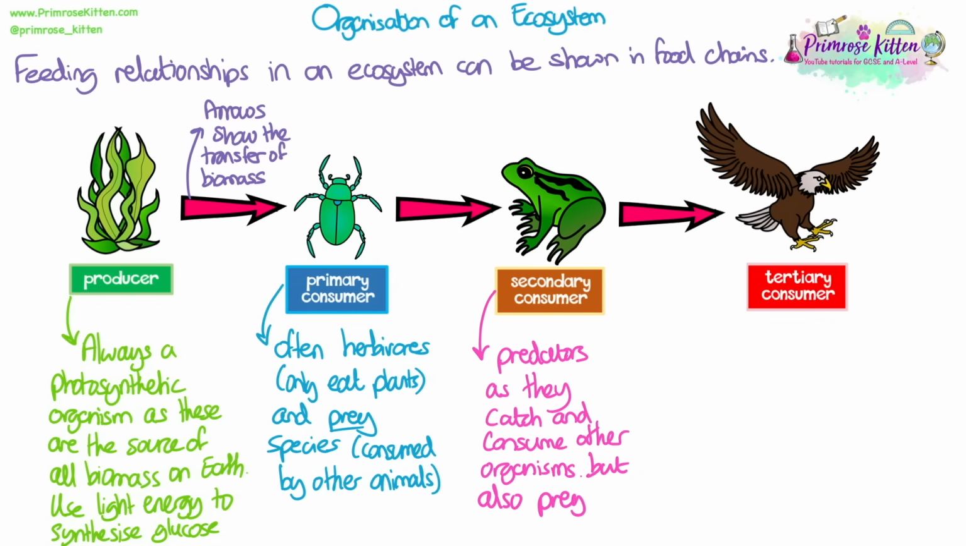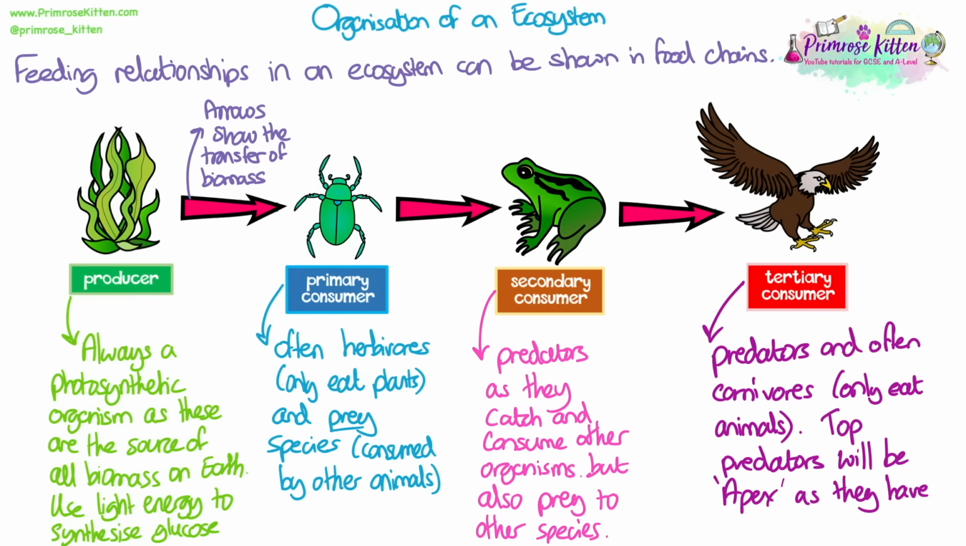The secondary consumer is the second organism to eat another organism in the food chain. They are predators because they catch and consume other organisms, but they can also be prey to organisms higher up the food chain. Then we have tertiary consumers, and then we also have quaternary consumers as well. These are predators and they're often carnivores, so they only eat animals. The top predator in the food chain will be the apex predator, and they will have no predators that eat them.